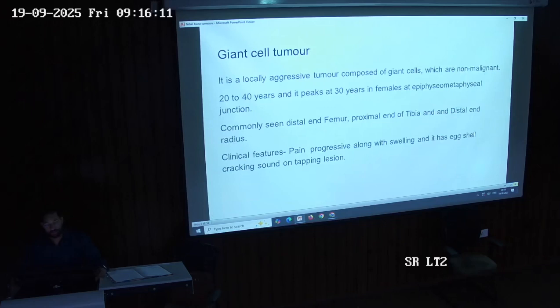Giant cell tumor is commonly asked in maximum of your final exam papers. So this is a locally aggressive tumor. It is a benign tumor, but it is aggressive in nature, composed of giant cells.